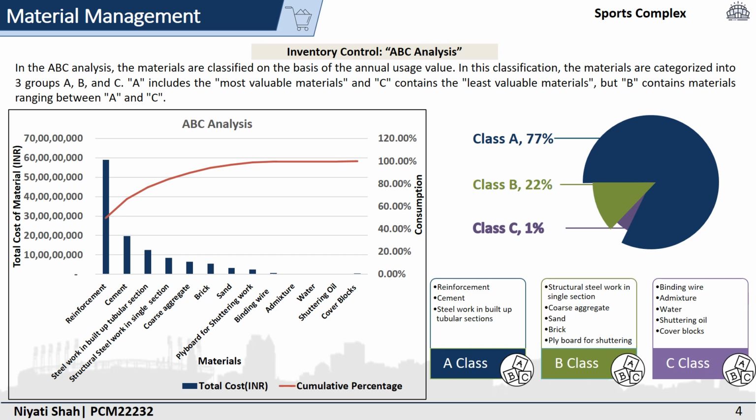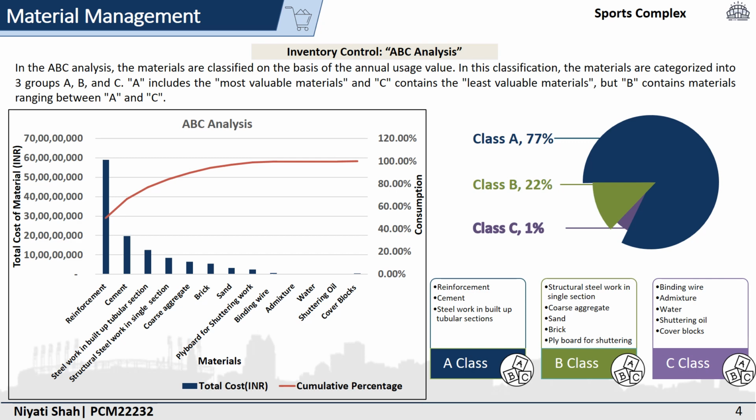ABC analysis is performed on the 13 materials as shown, out of which the materials which turned out to be A class materials are reinforcement, cement, and steelwork in built-up tubular section. B class materials are structure, steelwork in single section, coarse aggregates, sand, brick, and plywood for shuttering.